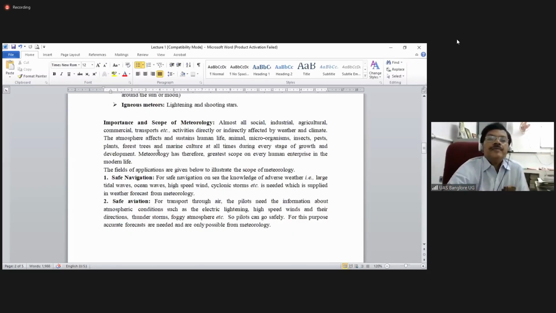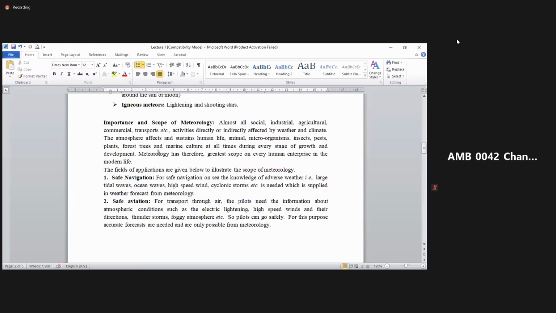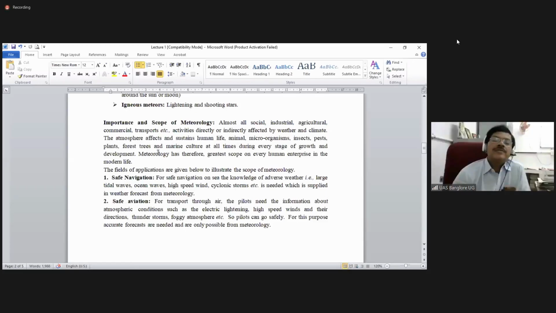Then what is the importance and scope of meteorology? Meteorology is very much useful to mankind for animal husbandry, the industrial aspect, and also so many weather phenomena. Almost all social, industrial, agricultural, commercial activities and the transport system, directly or indirectly, are affected by the weather and the climate.